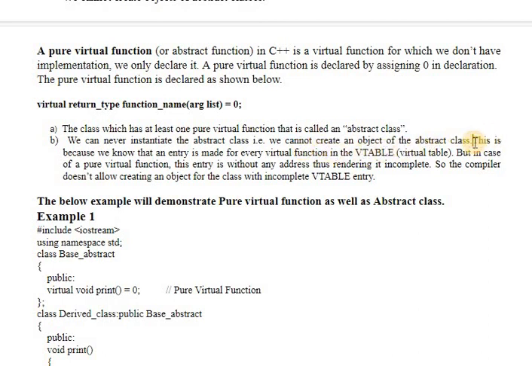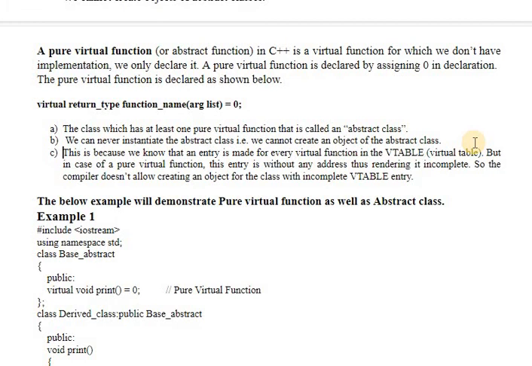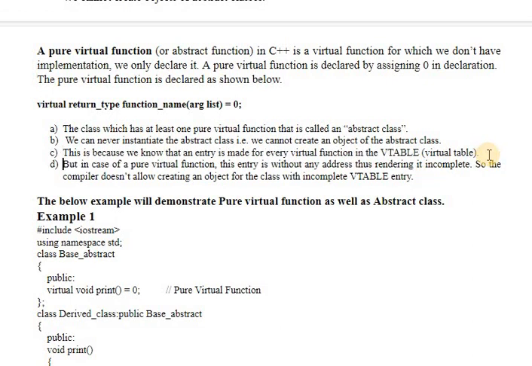This is because we know that an entry is made for the virtual function in the v table. As soon as we create any virtual function or pure virtual function inside our class, a v table is maintained by the compiler. But in the case of pure virtual functions, this entry is without any address. A virtual function has an address which is pointed to with the help of the vptr, as we saw in the previous video.